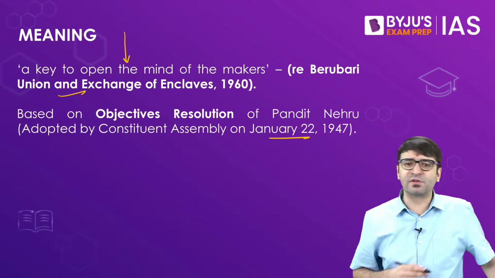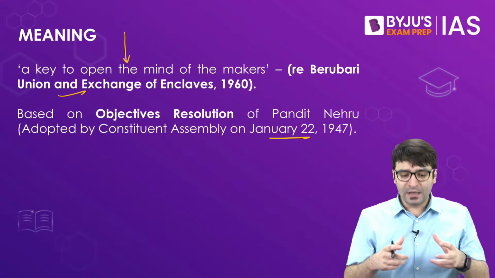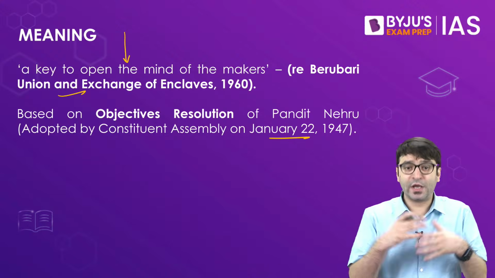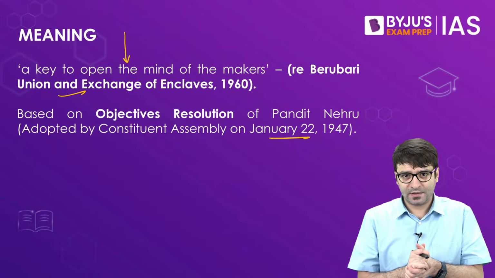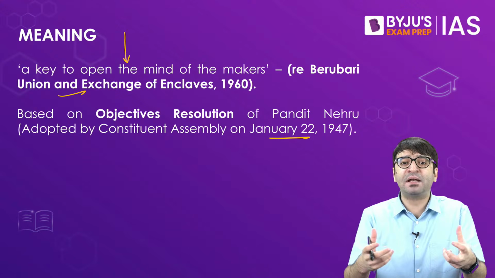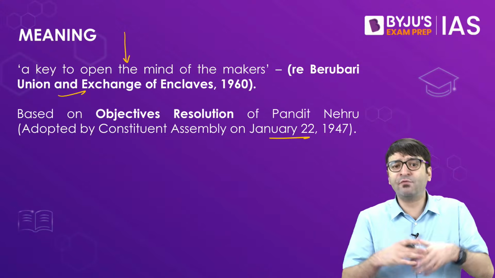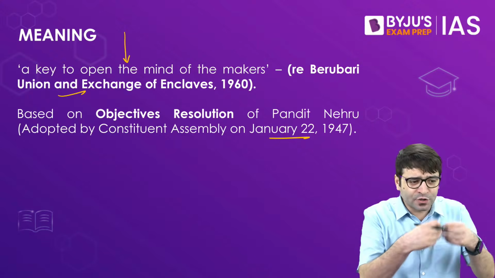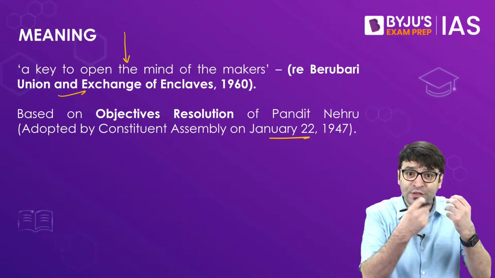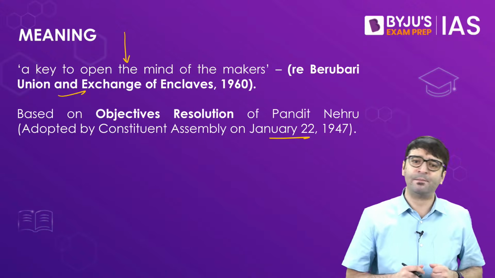And in this objectives resolution, Pandit Nehru said, we want to provide liberty, equality, justice. We want to establish an independent sovereign country. We want to provide benefits to the minorities, to the weaker, to the downtrodden sections of the society.